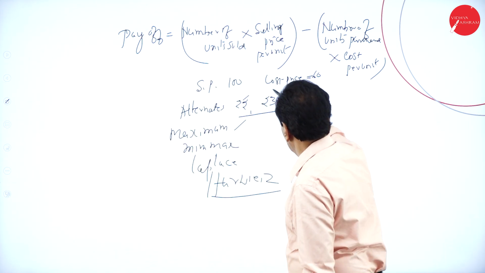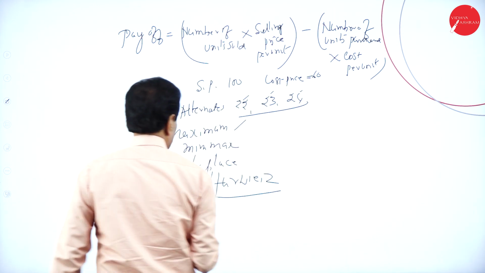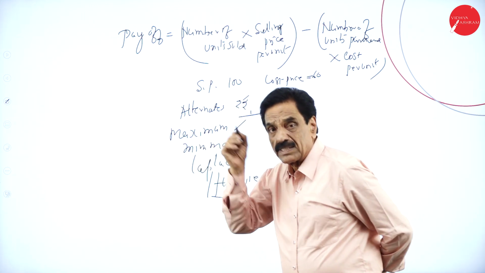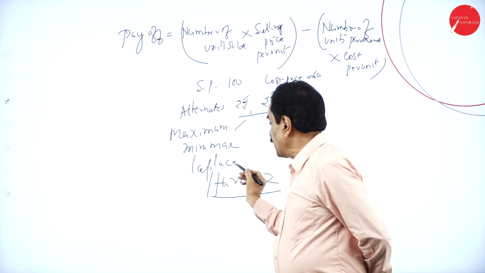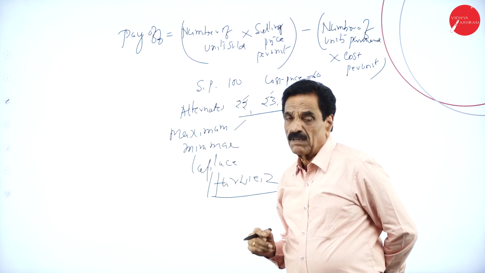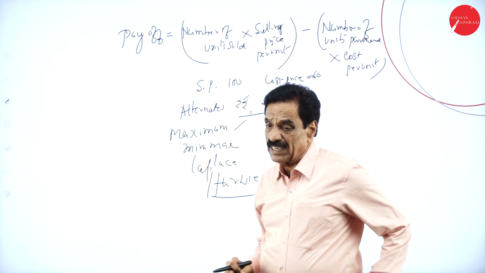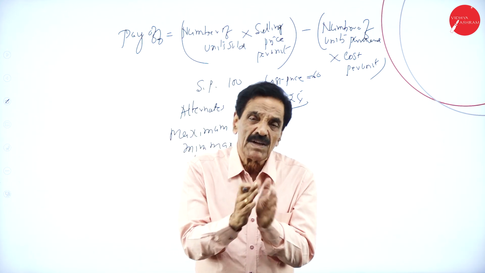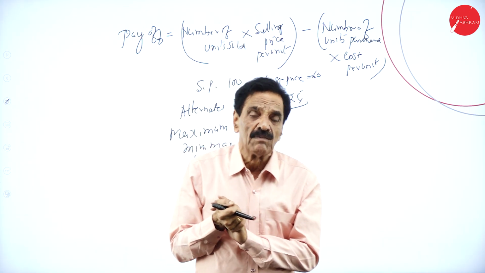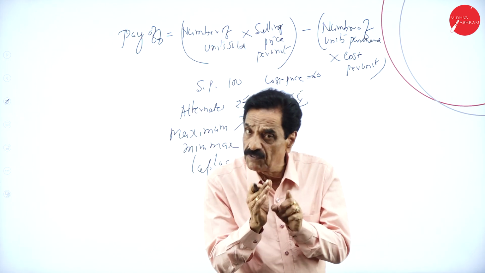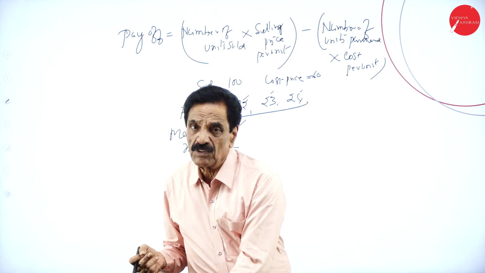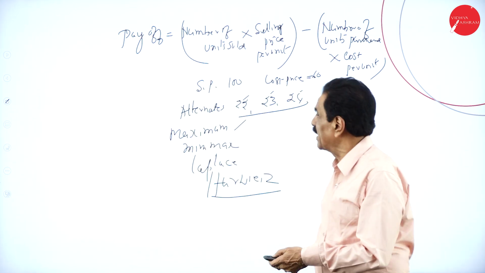The alternatives are 22, 23, 24. That's three alternatives you have to find. Then among the alternatives, you find which is the maximum; among the maximums, you find which is the minimum. In the Laplace method, add the profits of the 22 alternative divided by 3, and wherever more profit comes, that should be selected. Under Hurwitz criteria, expected profit is equal to alpha into maximum payoff plus 1 minus alpha into minimum payoff. You have to apply that formula, and wherever the highest comes, that should be selected.